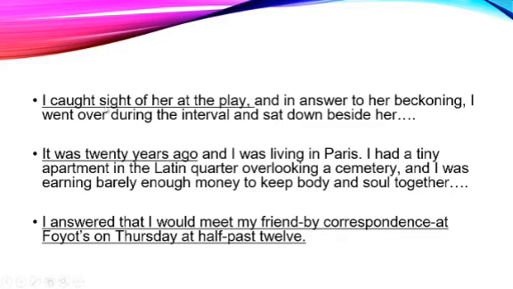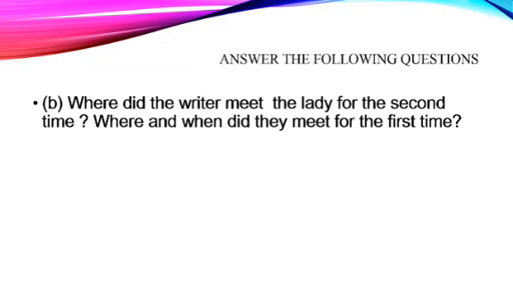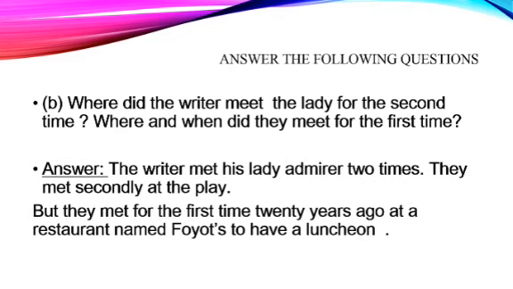Yes, they met at the play, but it was their second meeting, because the first time they met was 20 years ago. So they met two times, and they met where? They met at Foyers. So the answer is: the writer met his lady admirer two times. They met the second time at the play, but they met for the first time 20 years ago at a restaurant named Foyer's to have a luncheon.